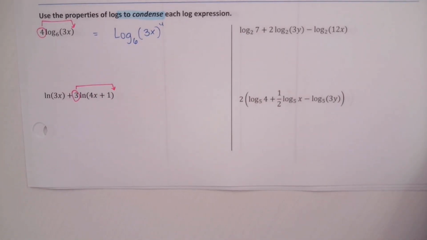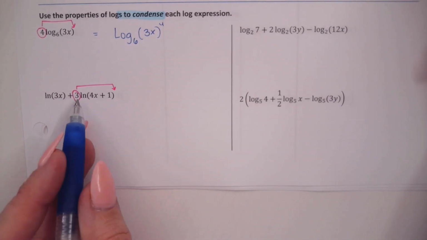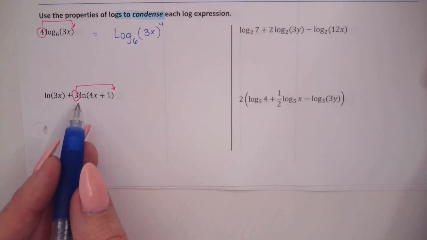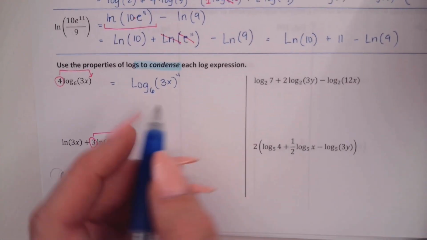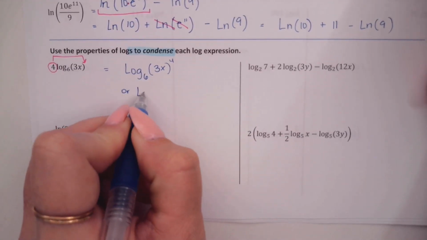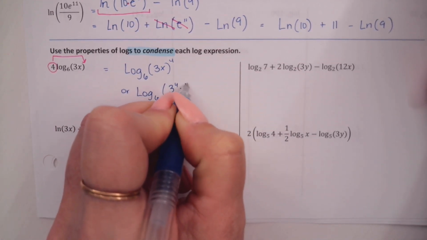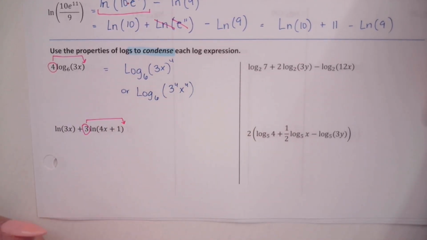Pay attention, gentlemen. Why does the exponent say it again? You could put it inside. You could say log base 6 of 3 to the 4th x to the 4th, if you wanted to, and then simplify it. It doesn't matter.